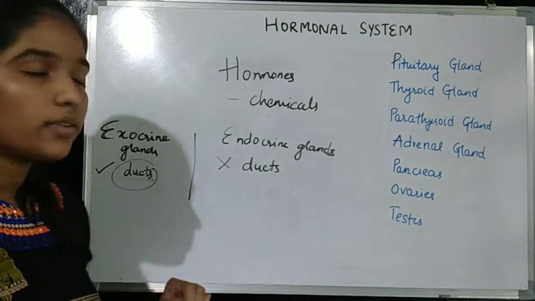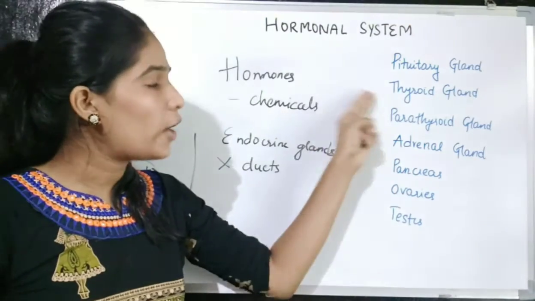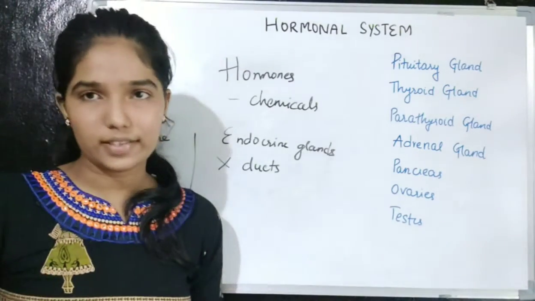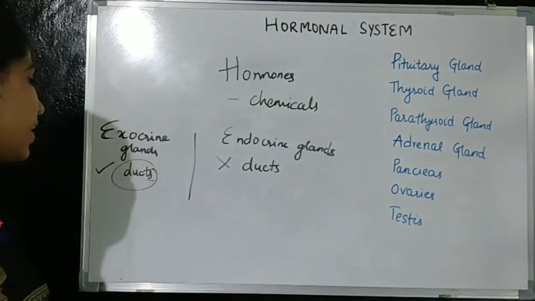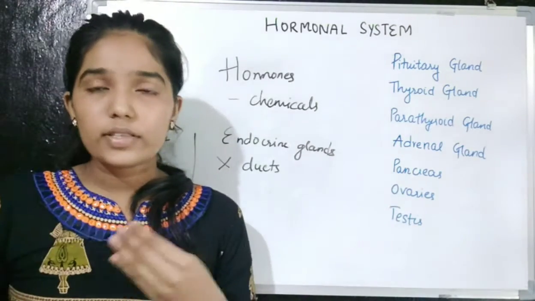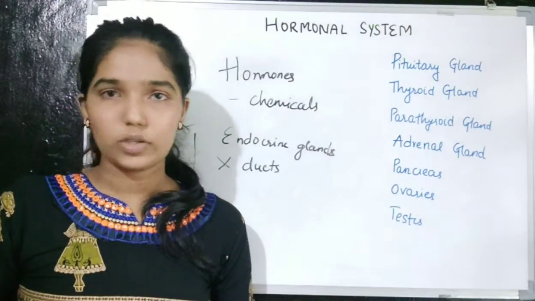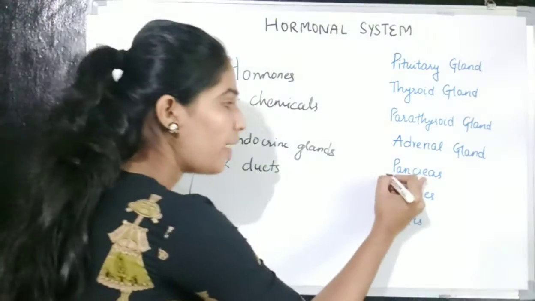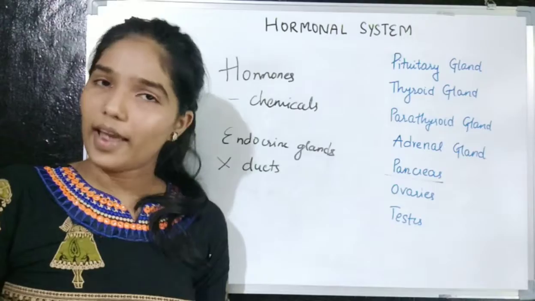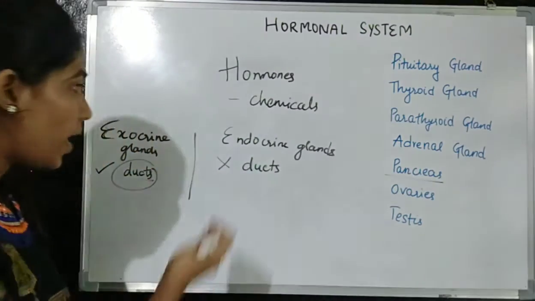Now endocrine glands are the pituitary gland, thyroid gland, parathyroid gland, adrenal gland, pancreas, ovaries and testes. The exocrine glands are the liver, the pancreas, the mucus glands and the salivary glands. This pancreas is an exocrine gland and also an endocrine gland.